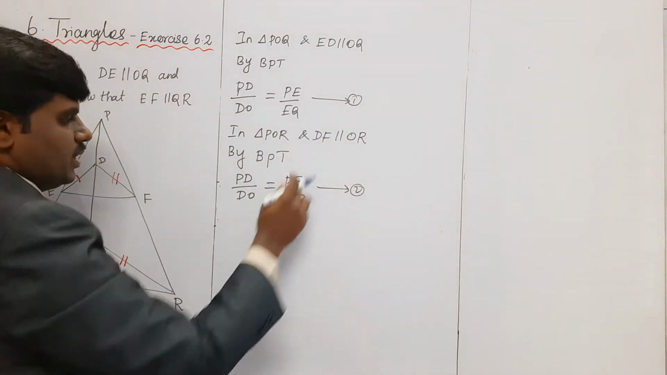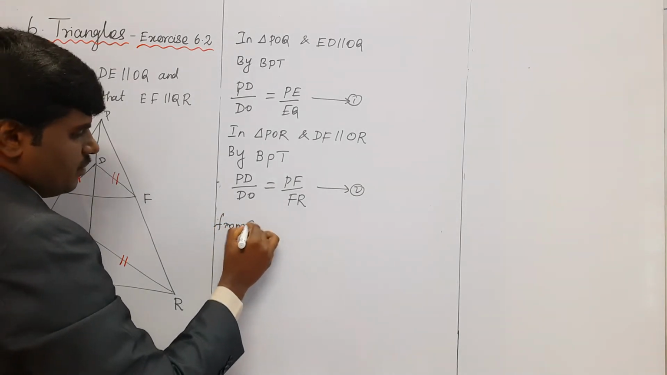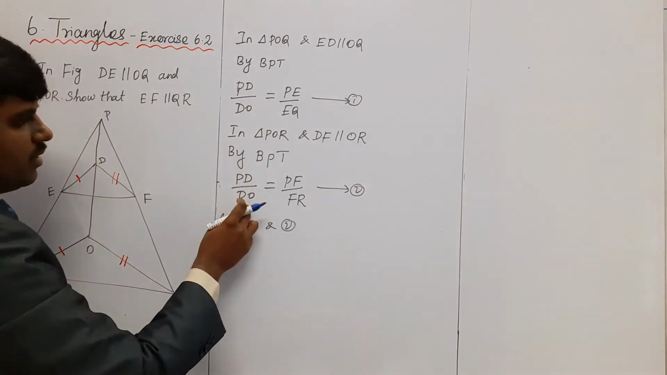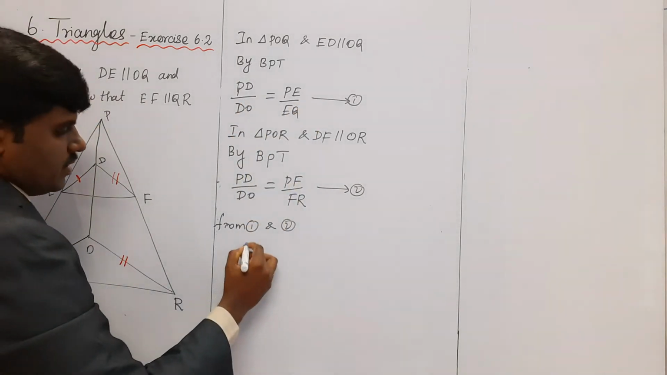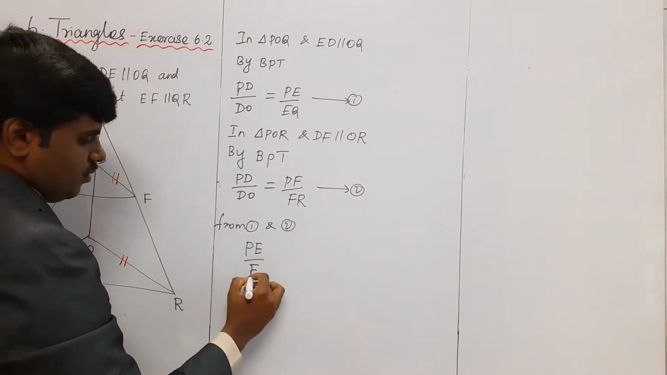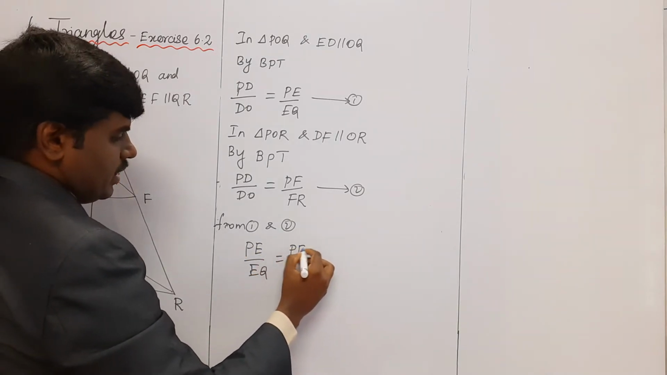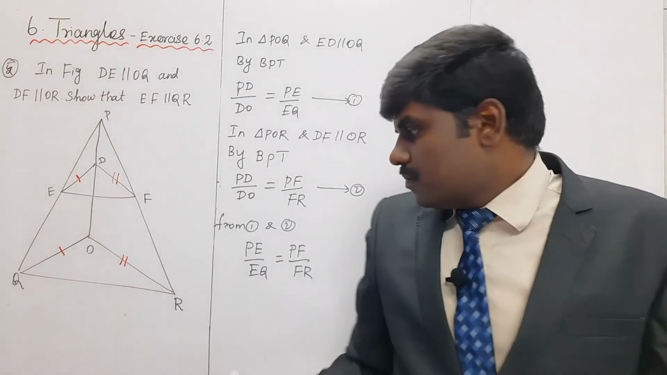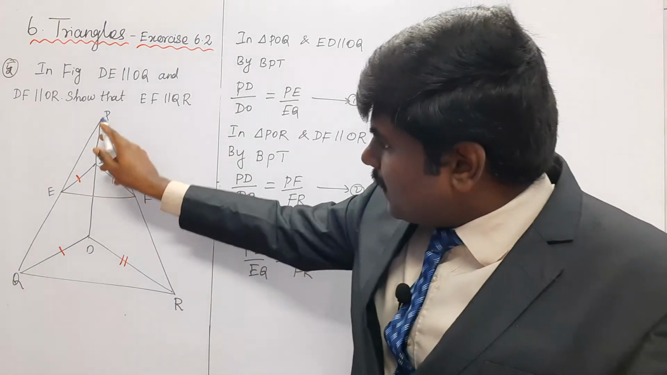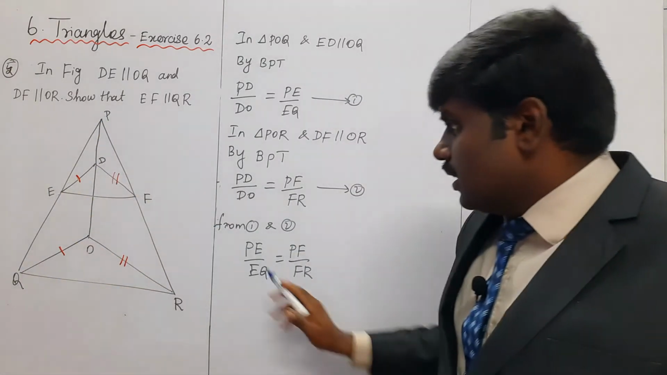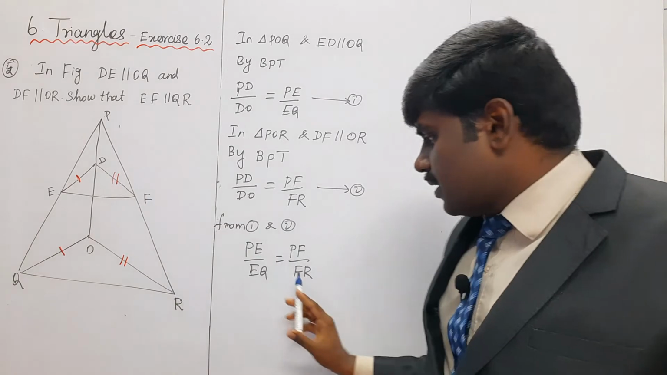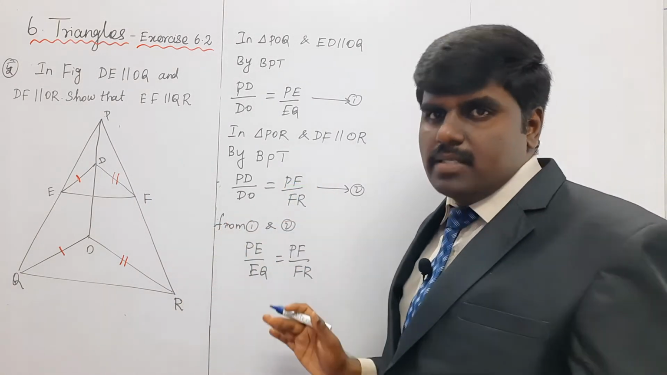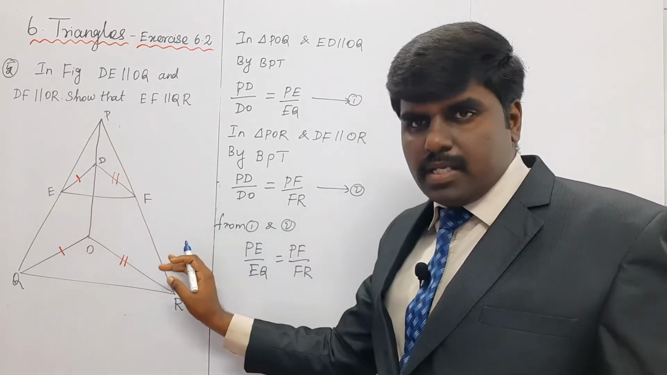Now from 1 and 2, the left hand sides are equal, so the right hand sides are automatically equal. BE by EQ is equal to BF by FR. What does this mean? The corresponding two sides are in the same ratio.